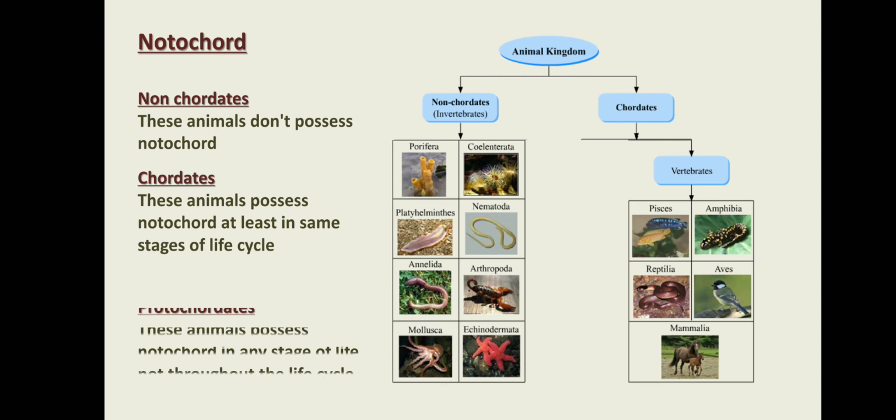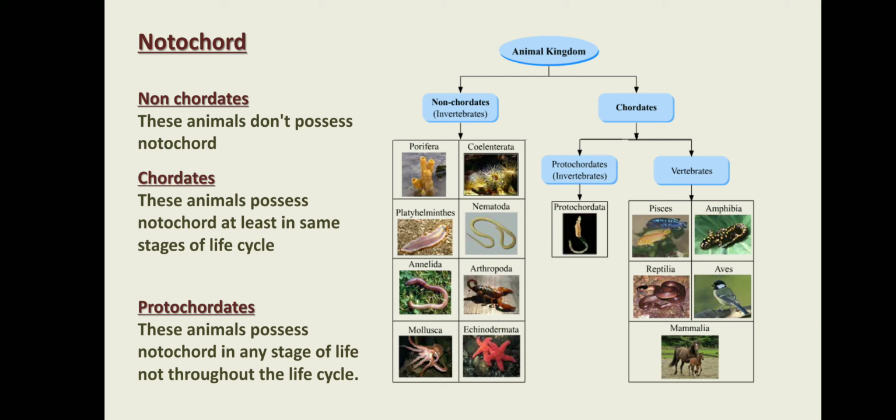The third one is protochordata, meaning these animals possess notochord but not throughout life, only at some stage of life. Maybe at the beginning, or maybe at the end of life, they have notochord but not throughout the life.